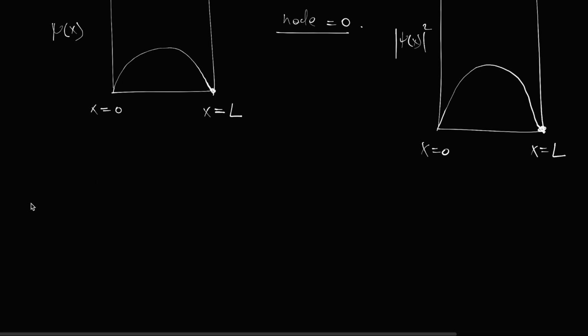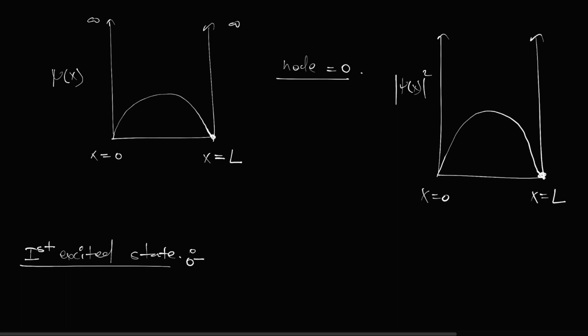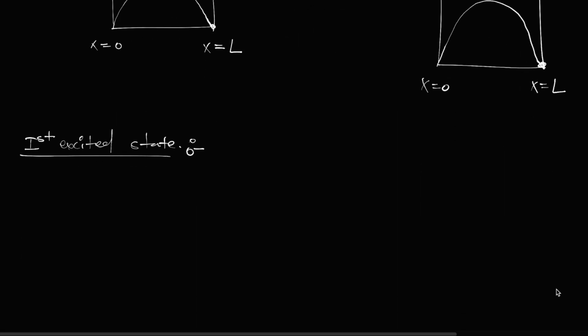Now let's see the first excited state. It means either the particle has the ground state energy, or it will be in the first excited state, meaning just the energy greater than that. So that will be E2.